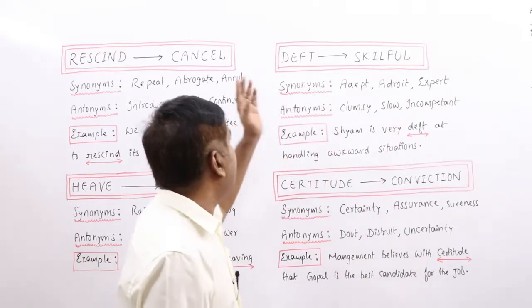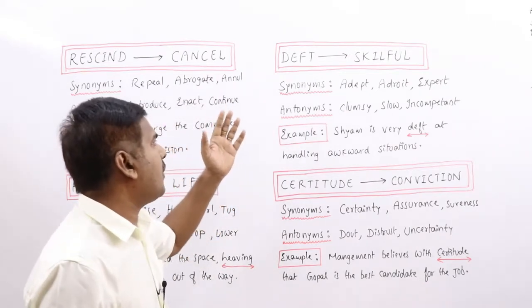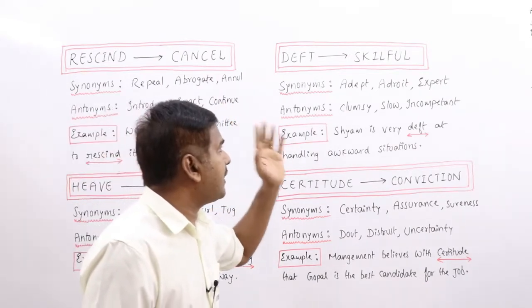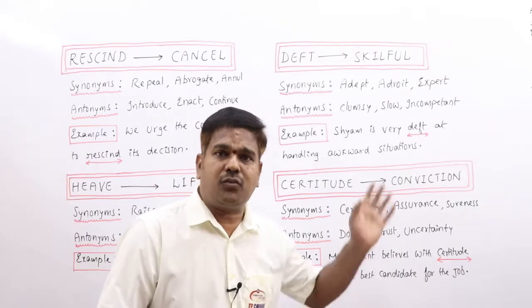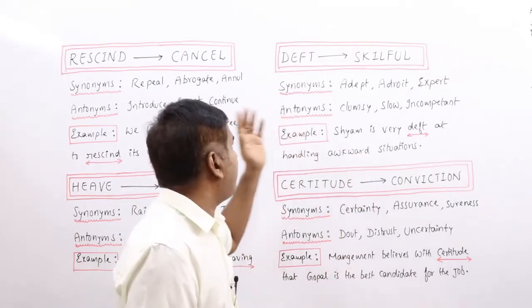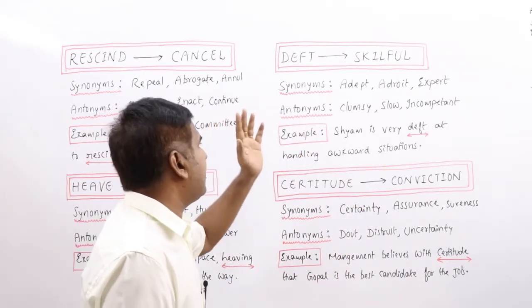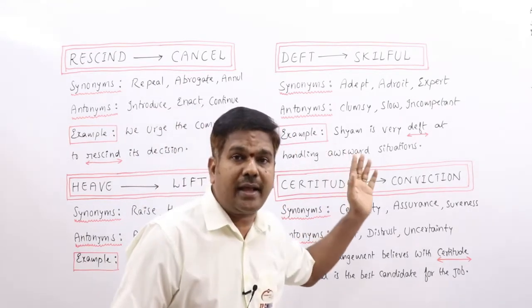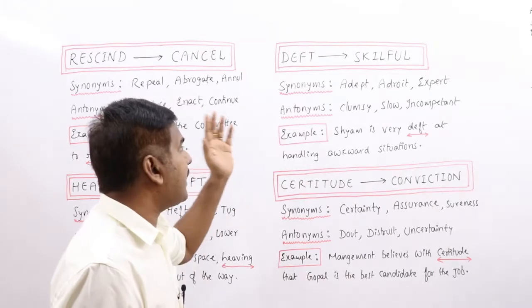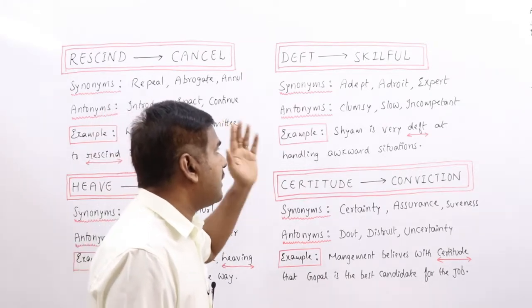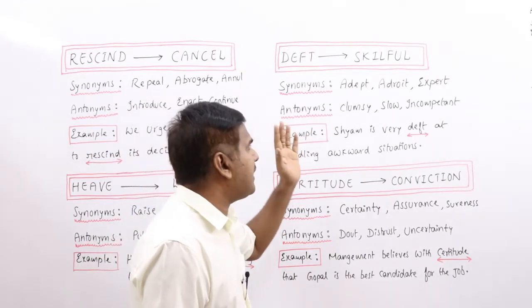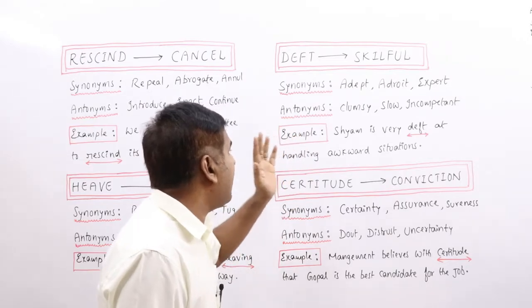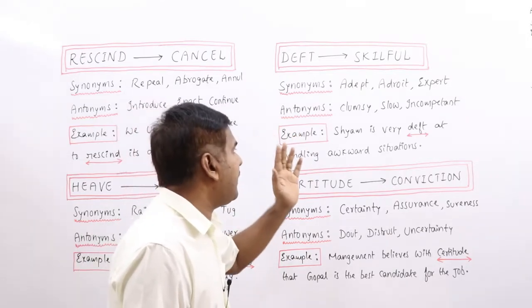Clear? Deft: skillful. A deft action is skillful and often very quick. That is what we call deft. Quick and neat in movement. Skillful in a quick, sure and easy way is what we call deft. Synonyms: adept, adroit, expert, proficient, ingenious, nimble, dexterous, ability.